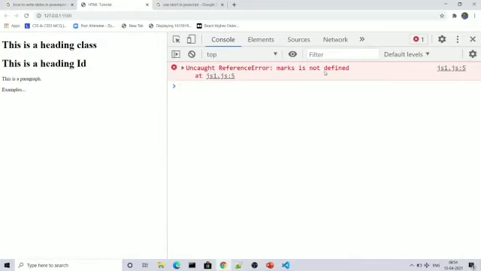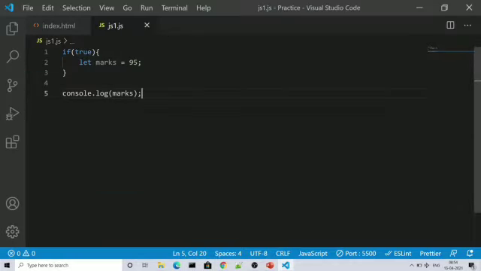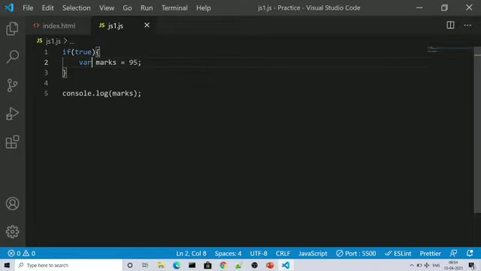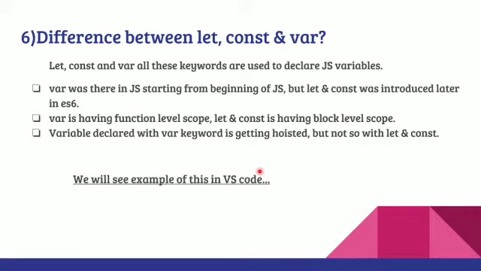It is saying marks is not defined, but actually marks is defined inside a block. So as I said, let and const have block level scope, which means it is not accessible outside that particular block. But if I change it to var, then we will see that the answer is coming, because var does not have block level scope, actually it has function level scope. That's why it is accessible outside that block also. So that is the meaning of our second point.